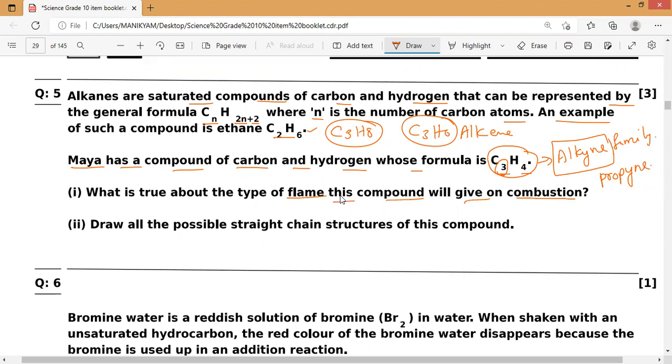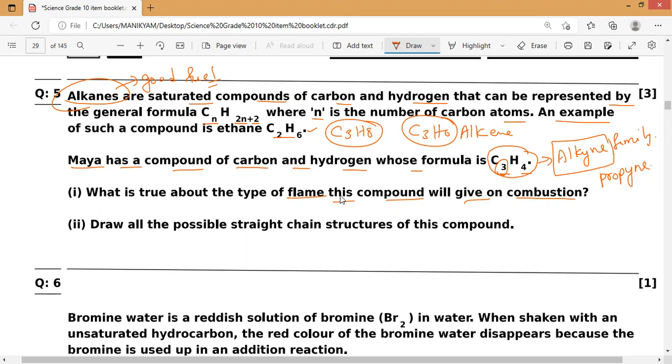We will study types of alkanes, alkenes, and alkynes. Remember, alkanes are good fuels, or we can say zero emission fuels, which cause less smoke and pollution. They are good fuels which produce less smoke and less carbon dioxide.